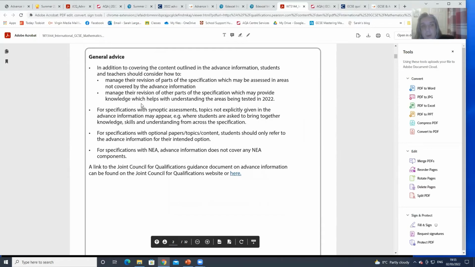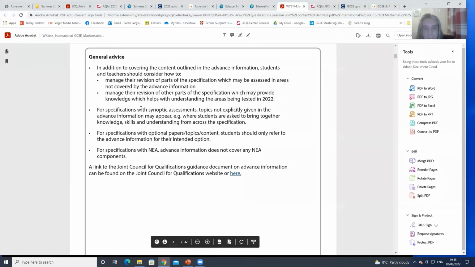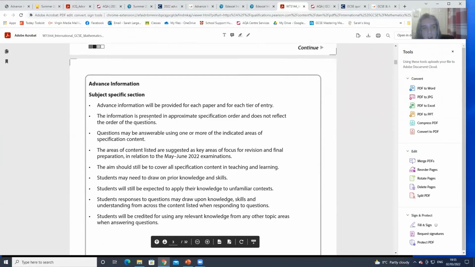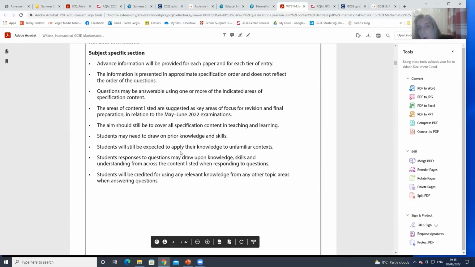All the exam board ones have some general advice that explains the advanced information. Then you've got a subject specific section that tells you more about how it relates to your particular subject.